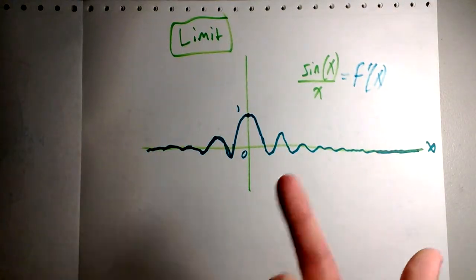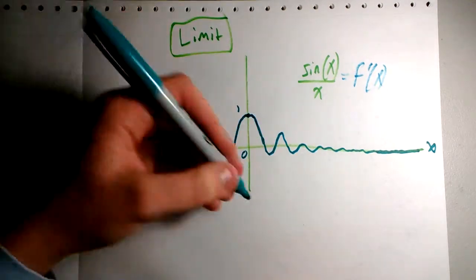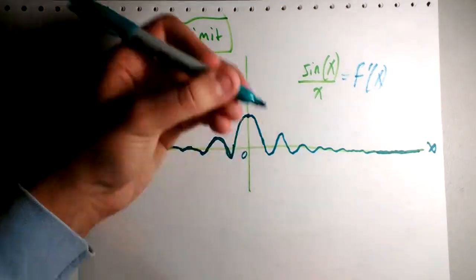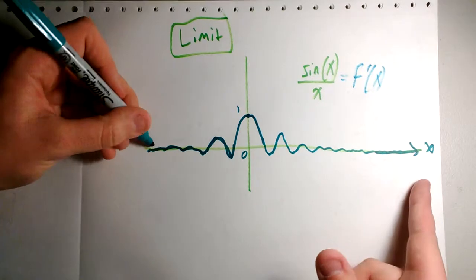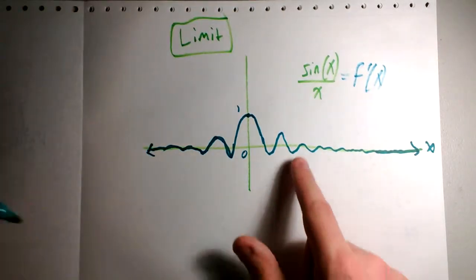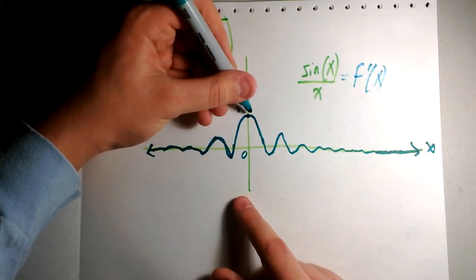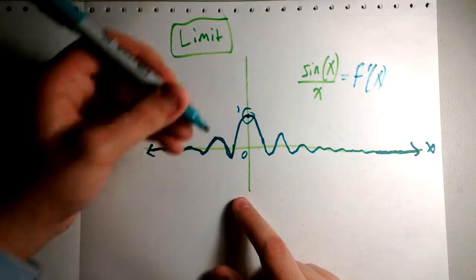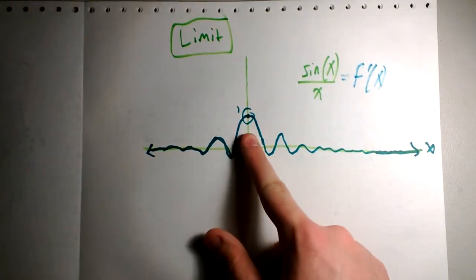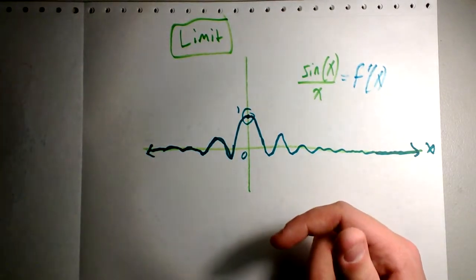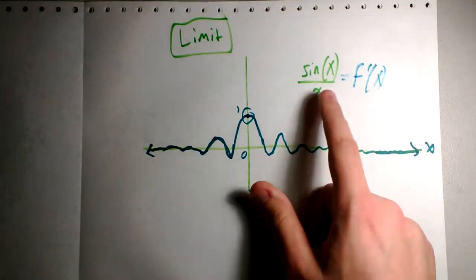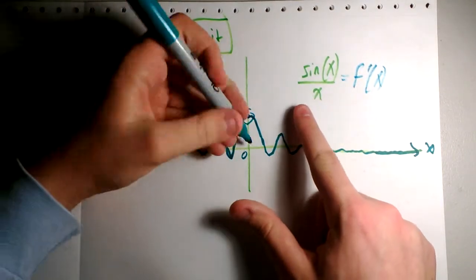So there's two interesting problems here. What does it approach at infinity? Like what value? Of course, it approaches 0. You can see it on the curve. And what does it approach at 0? That is what we actually care about here. And it approaches 1. You can see that on the curve. It's not very trivial until you start asking the question, wait, why is it 1?